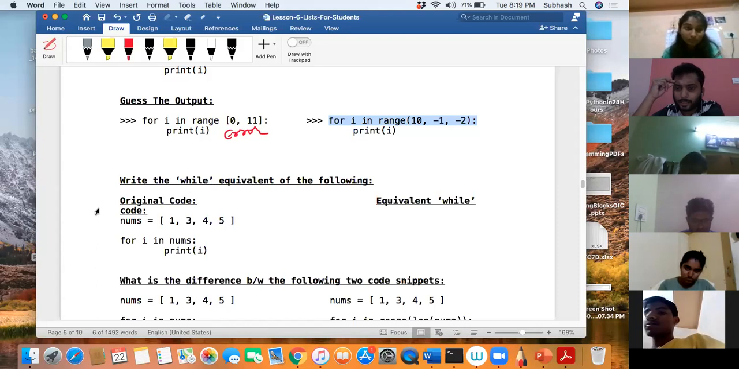Vishali, what is it? nums underscore len 5. What is that? I don't get it. Okay, can anyone unmute and tell me? I will write it. You unmute and tell me, I'll write it.